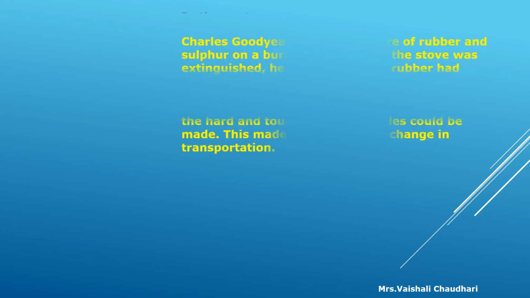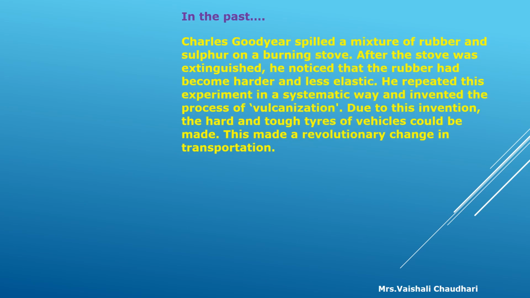Now we will see how this process of rubber was invented. In the past, Charles Goodyear spilled a mixture of rubber and sulfur on a burning stove. After the stove was extinguished, he noticed that the rubber had become harder and less elastic.